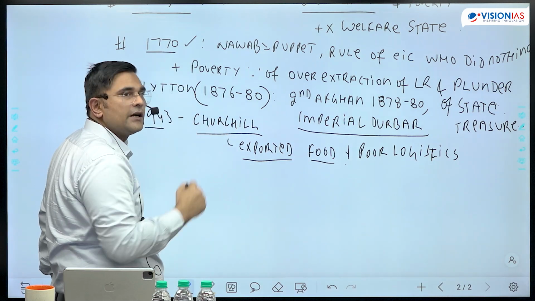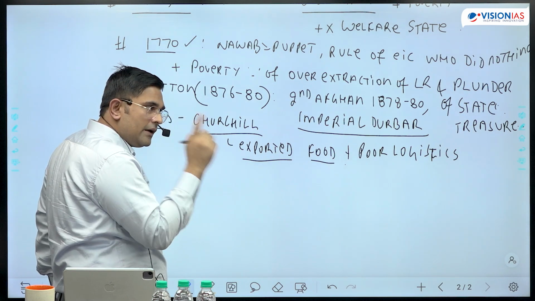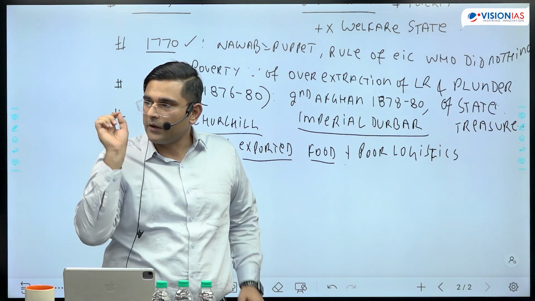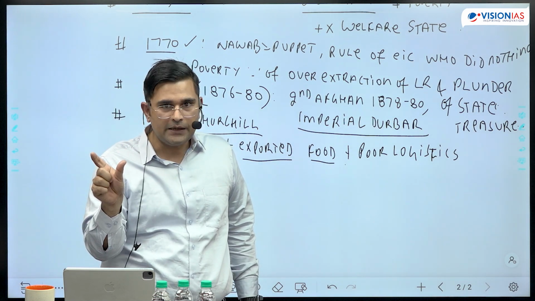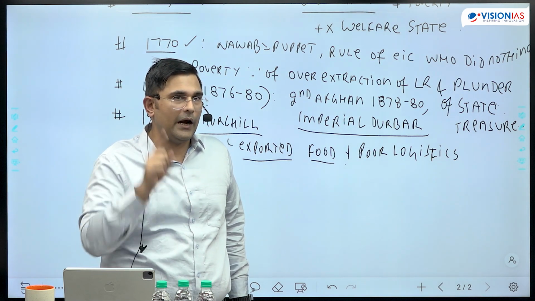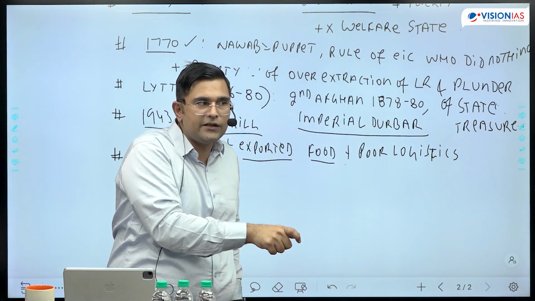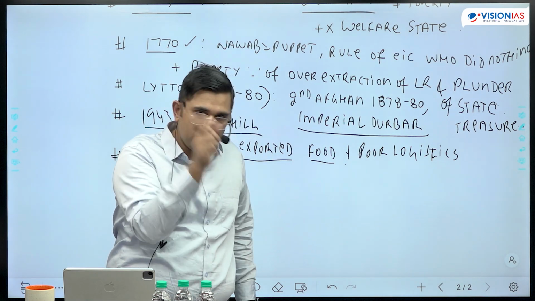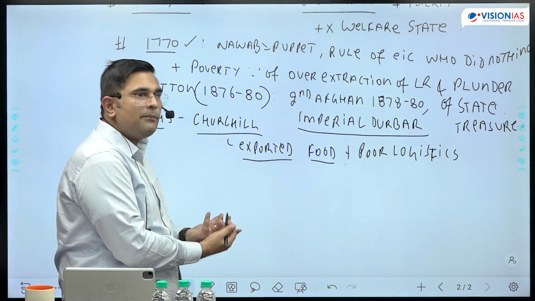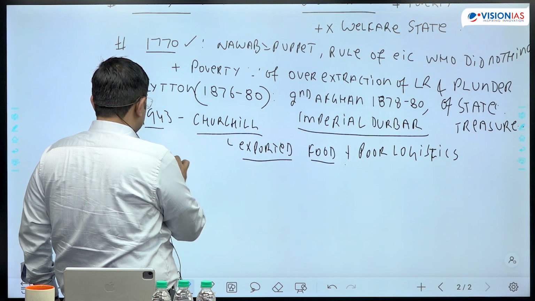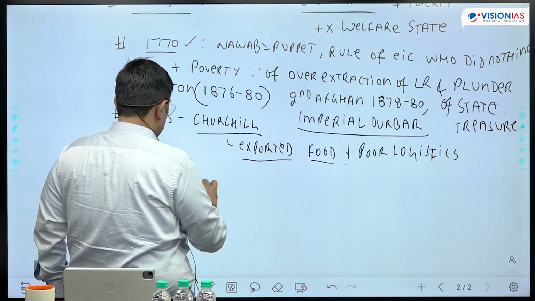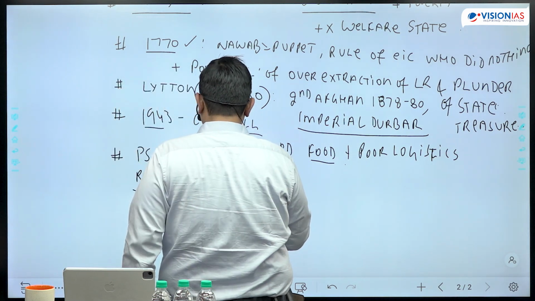सो पॉवर्टी कैसे स्टार्ट करोगे आप? द फर्स्ट कॉम्पोनेंट, पीपल दे डू नॉट हैव मनी टू बाय फूड ग्रेन्स. राइट, so therefore we need to focus on masses, right? And we need to understand that we have agrarian economy, and in agrarian economy, what is the tax? Land revenue. And if there is land revenue, then over extraction of land revenue. So therefore किस लिए पढ़ा था permanent settlement of 1793? किस लिए पढ़ा था रियतवारी settlement, right? रियतवारी settlement of 1800.